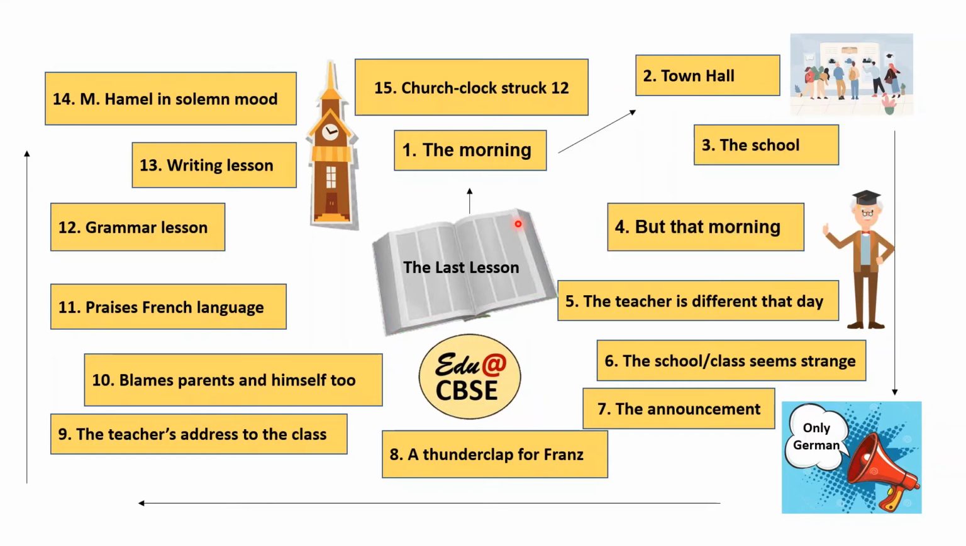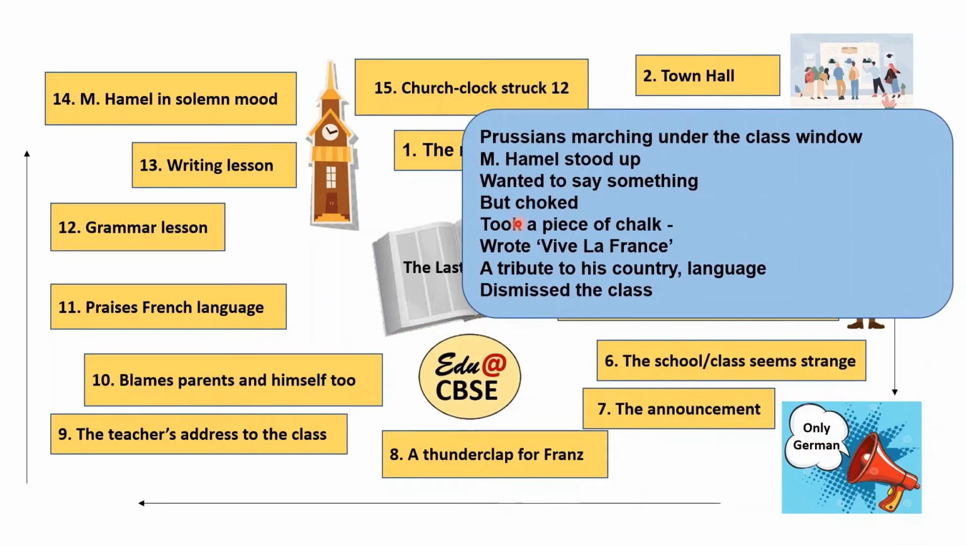So at that time, the church clock strikes 12. And this coincides with Prussians marching under the class window. So there's a significance of the church clock striking 12 and Prussians at the same time marching under the window, because when the church clock strikes 12, it is the time of prayer, Angelus, that is the Catholic prayer, and it signifies peace. It signifies faith, and Prussians marching under the class window signifies violence. It signifies enslavement.